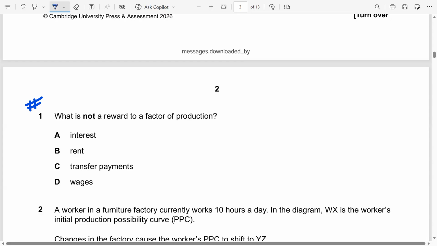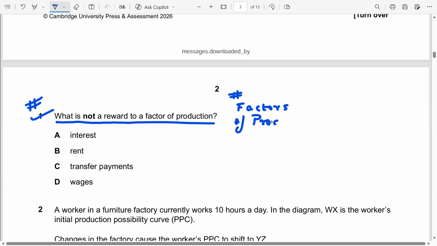So let's read question number 1. What is not a reward to a factor of production? Now, we have talked about the factors of production in our Cambridge AS Economics course. We know that the factors of production are as follows: land, labor, capital, and entrepreneurship skills.